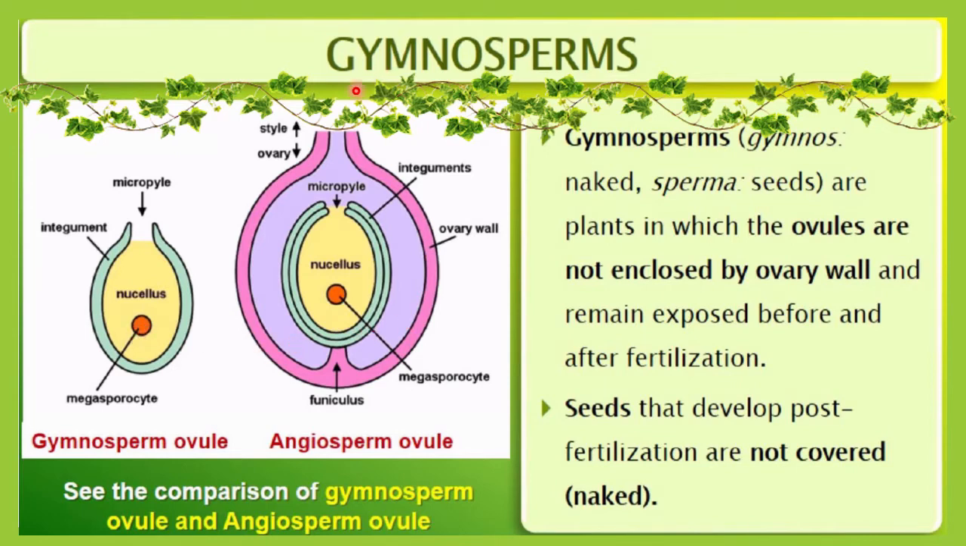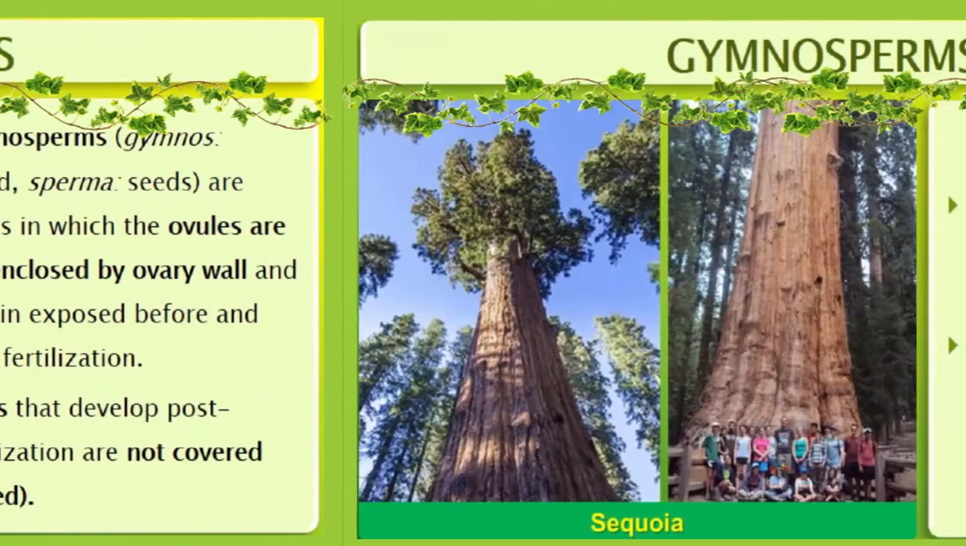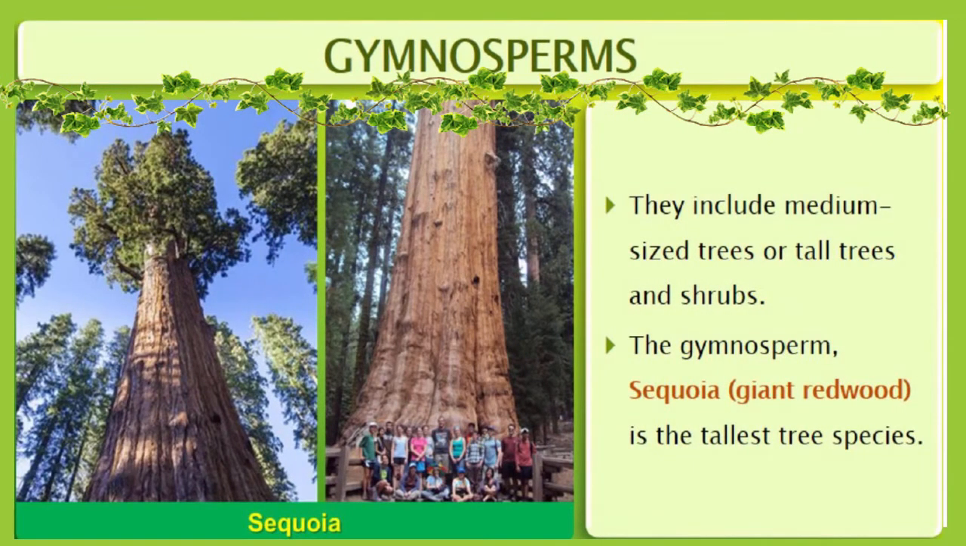So let me start with the gymnosperm, and here you can see the comparison of the gymnosperm ovule and angiosperm ovule. This is the basic difference between them. Gymnosperms include medium-sized trees or tall trees and shrubs.